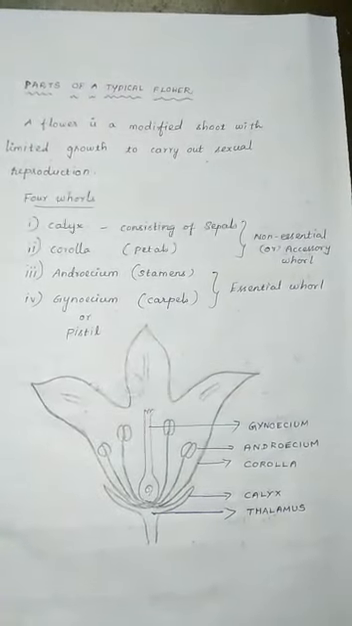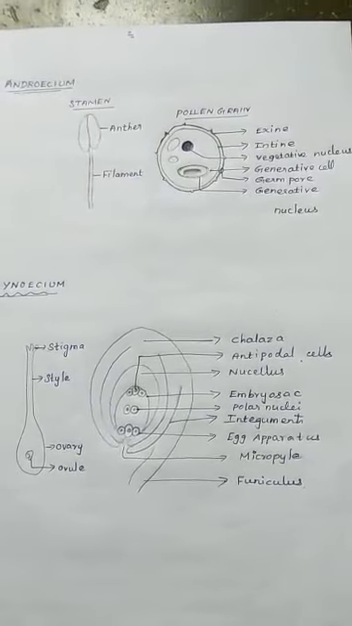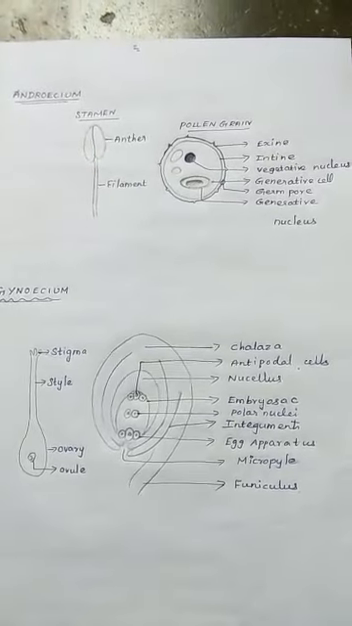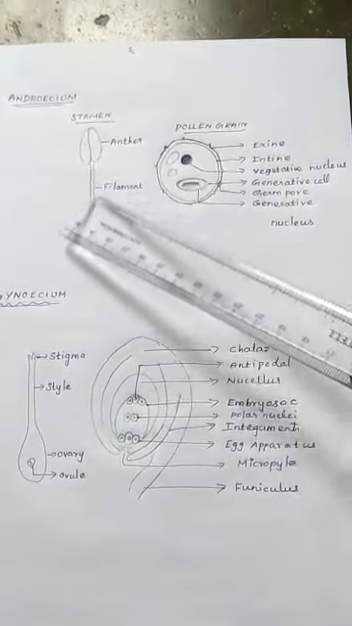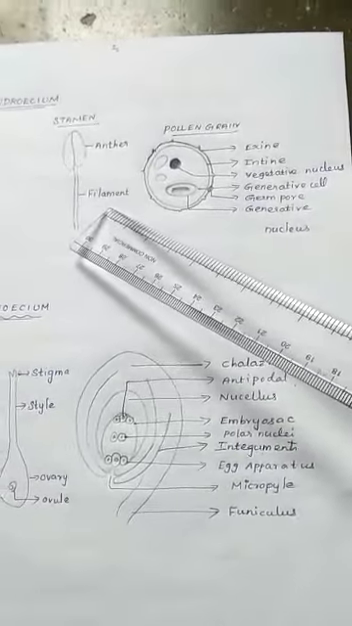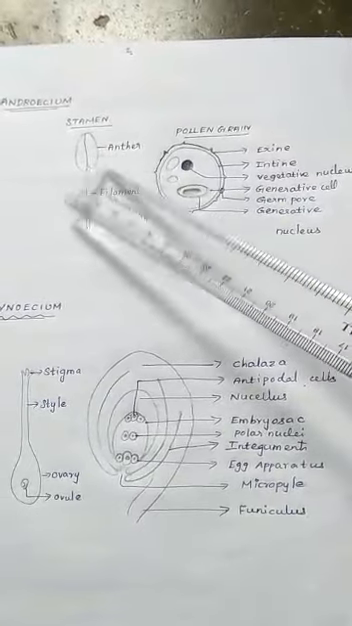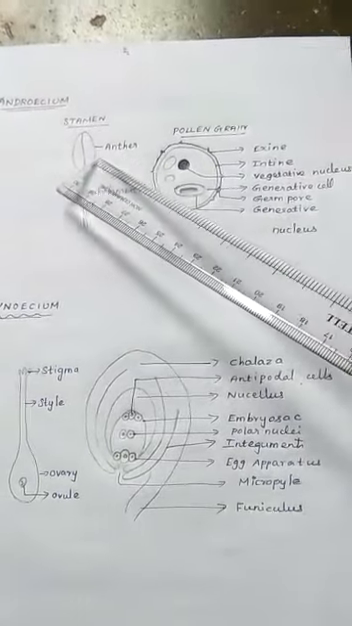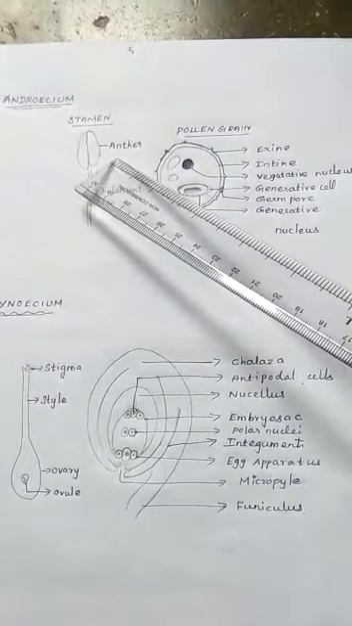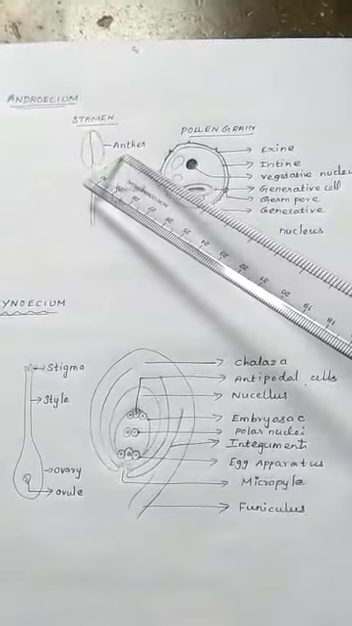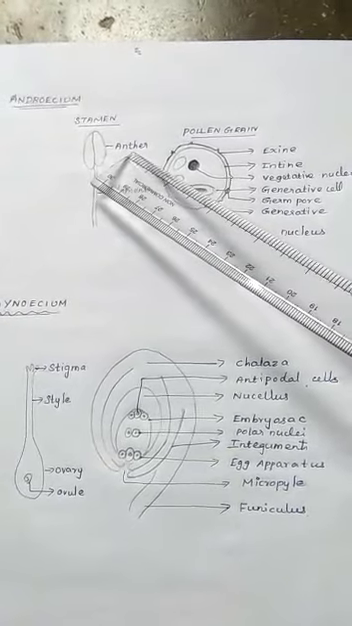Next we can see the androecium. It's the male part of the flower. Here it consists of stamens. The stalk-like structure is called the filament. Then it bears a bag-like structure, that is called the anther. In the anther only, pollen grains are produced. Which one is produced? Pollen grains. Then the pollen grains consist of the male gametes.